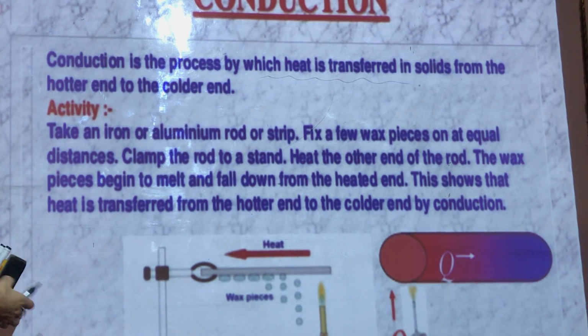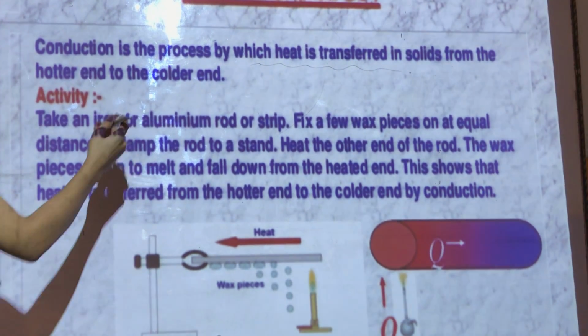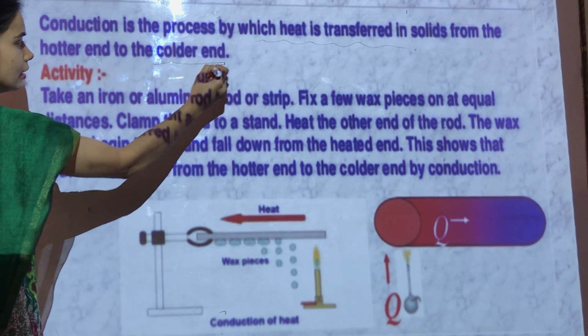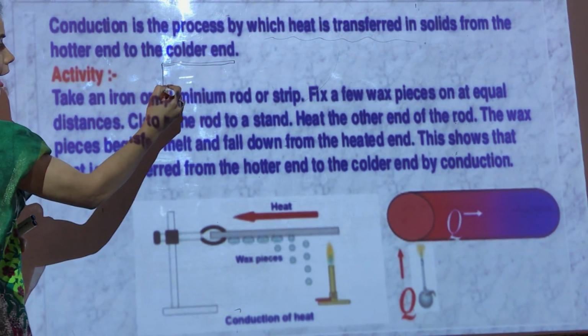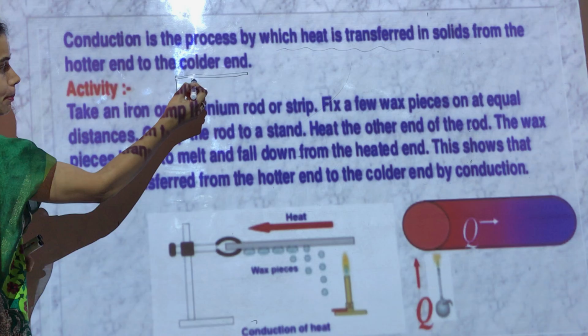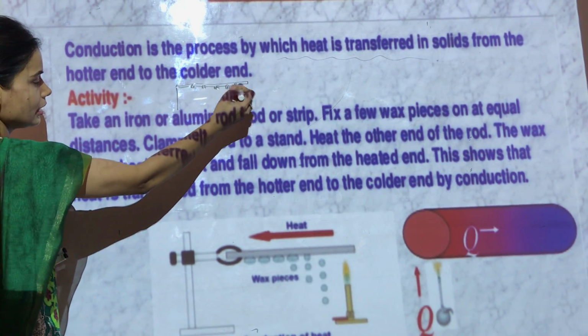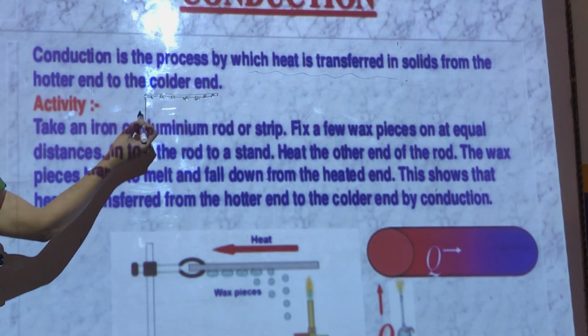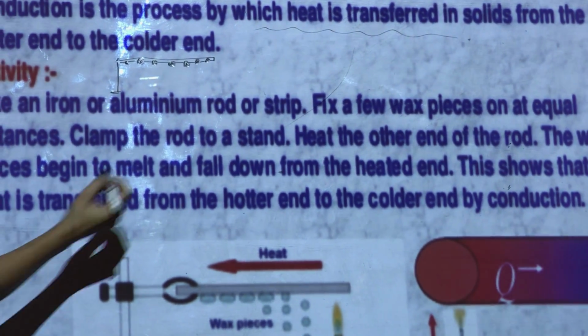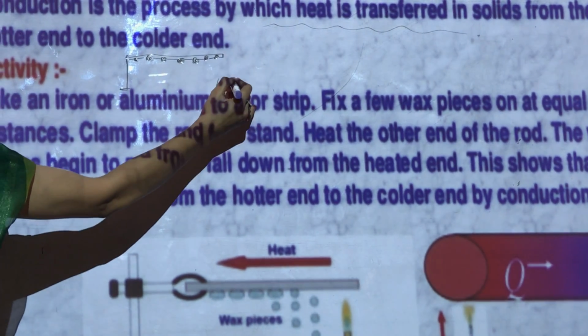Suppose we did an experiment. For that we took an iron rod, and above the iron rod I placed wax. Do you understand wax? Yes, a candle is also made up of wax. So these are the wax, this is the iron stand, and I lit one candle here.